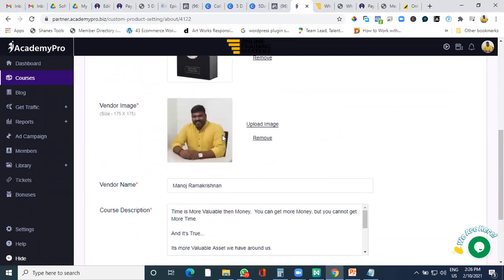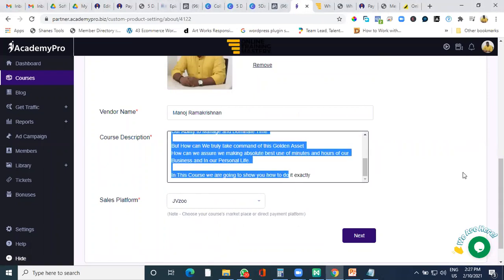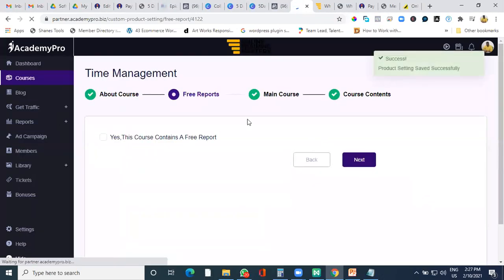There you can add your photograph like this, and here you write your name and the course description. As it is your own course, you need to write it up. When you write it up, leave the sales platform default, click on next and move ahead. The process is the same. Now the free report is for your course as it is.